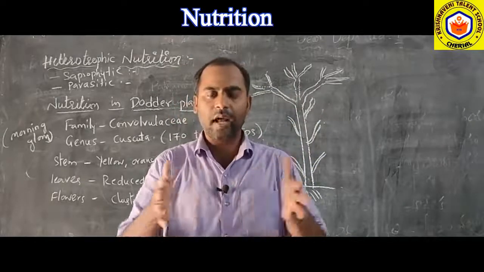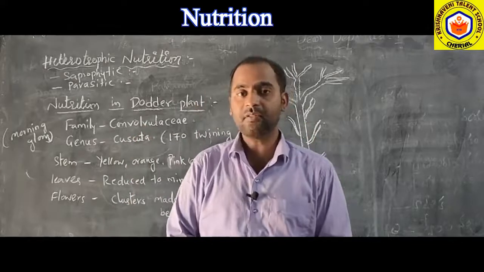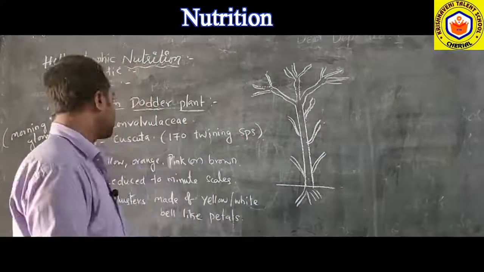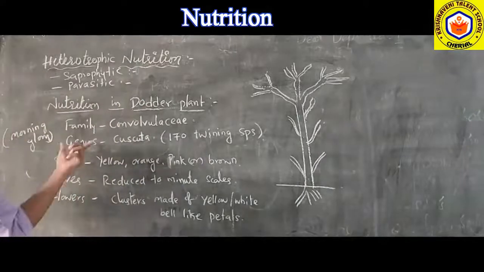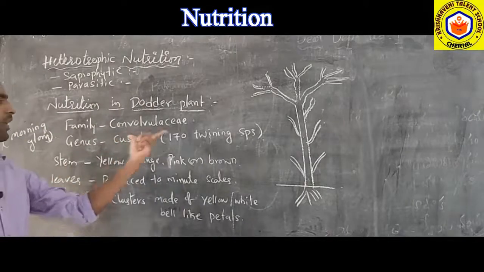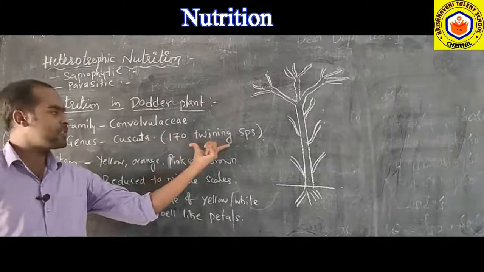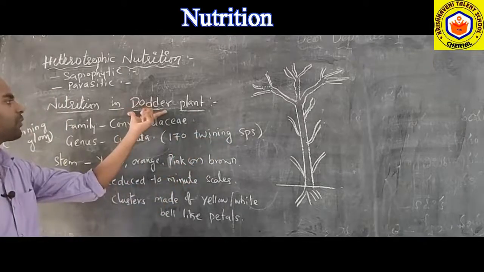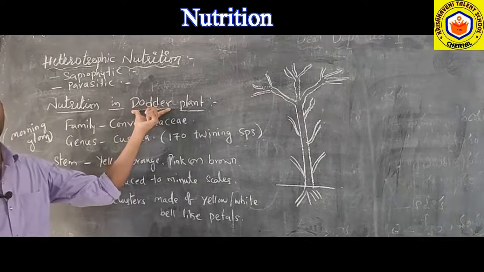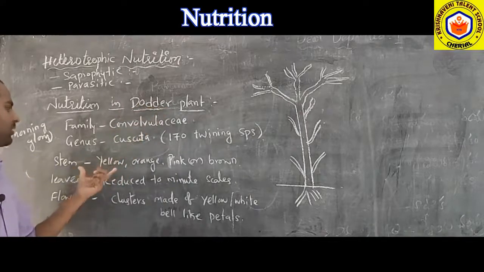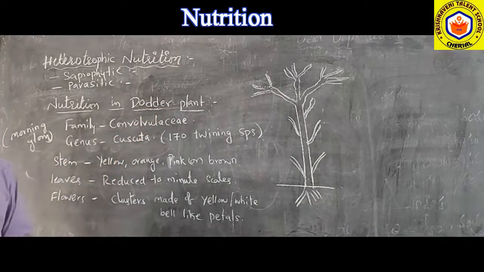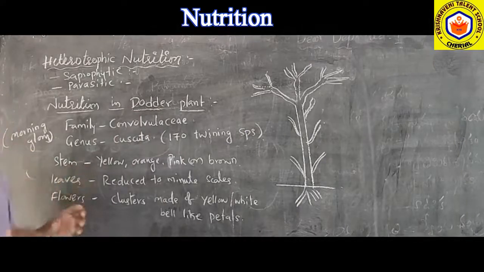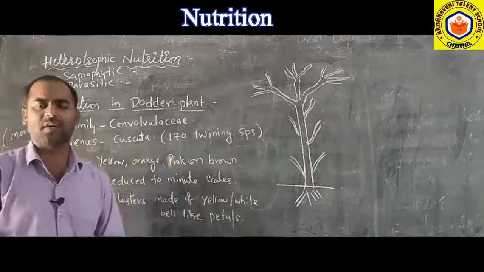They do not have a strong stem. They have a very slender stem. So let us look into this. In this genus Cuscuta, there are 170 twining species. Out of the 170 species, we are discussing only the dodder plant. So how is the dodder plant? The stem of the dodder plant is slender. It is not that strong.